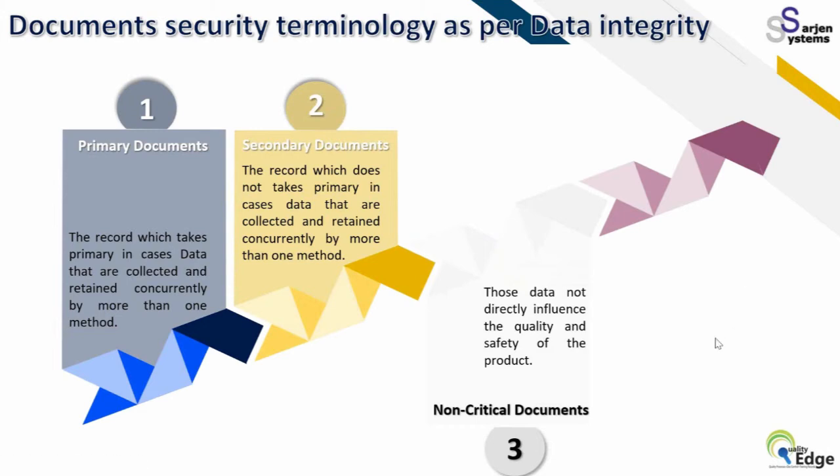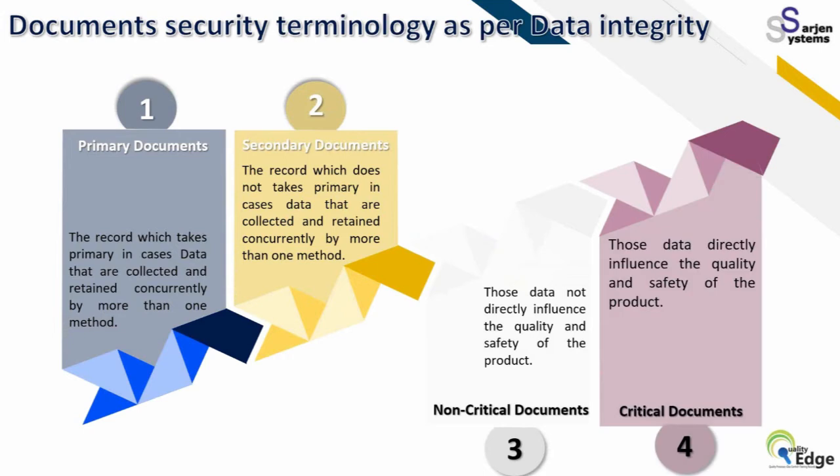Now we can define on another basis. The third type is non-critical documents, those with data that do not directly influence the quality. But those that directly impact quality or influence the safety of the product, we call critical documents. So there should be a very clear understanding of the nature of the documents you are handling.